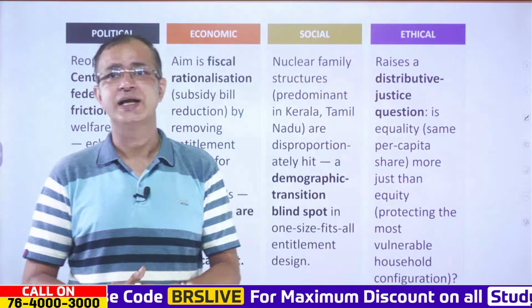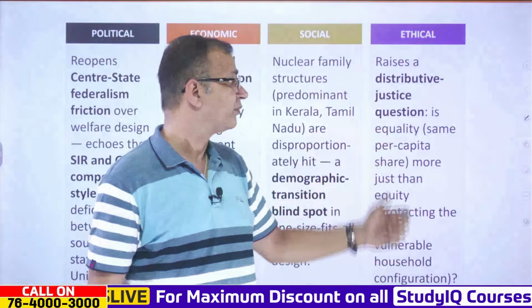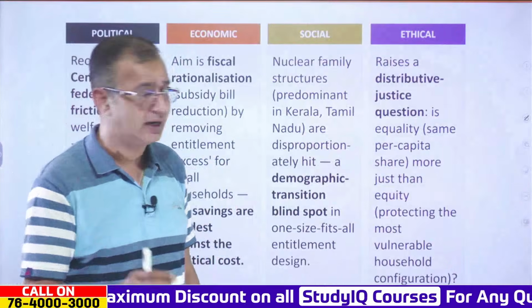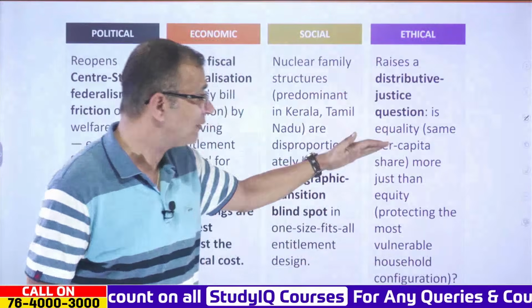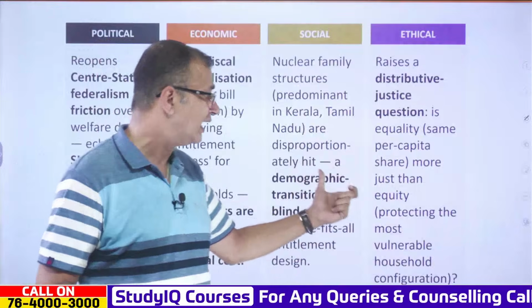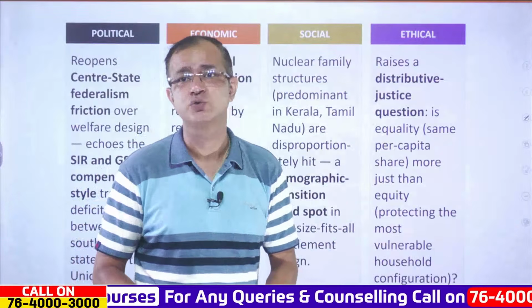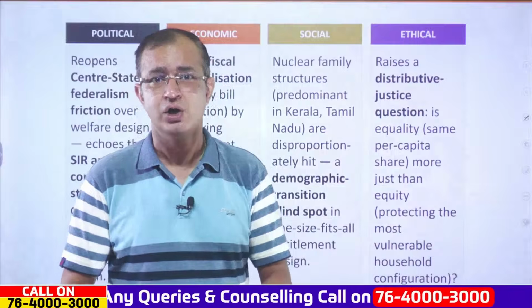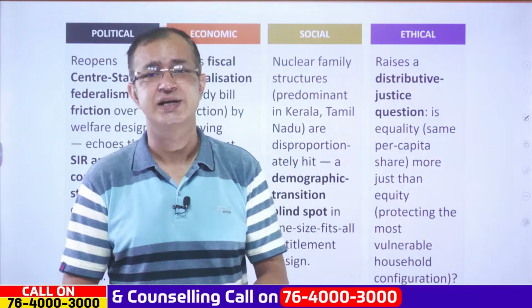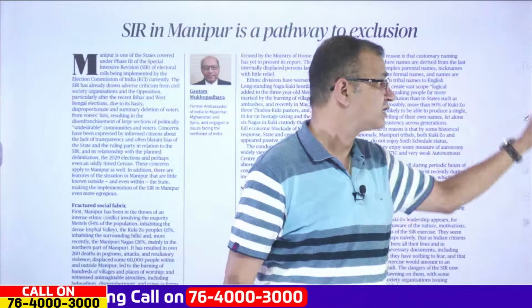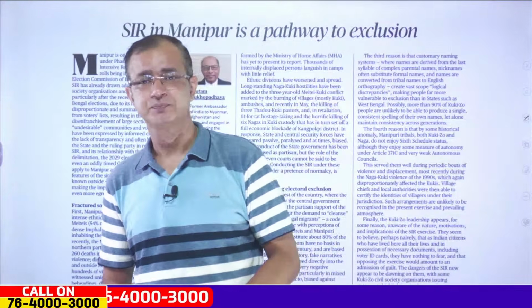Now, this also raises a distributive justice question: is equality, where we have the same per capita share, more just than equity, which protects the most vulnerable household configuration? Again, this is quite important because it raises ethical questions as well.